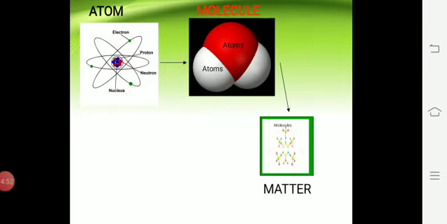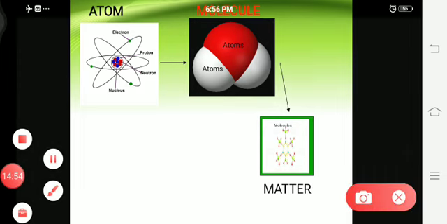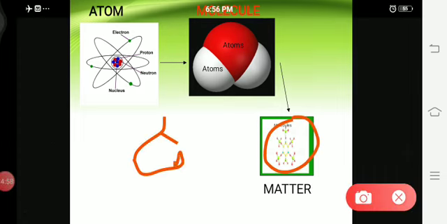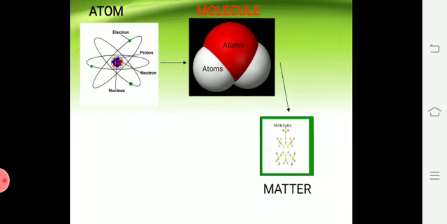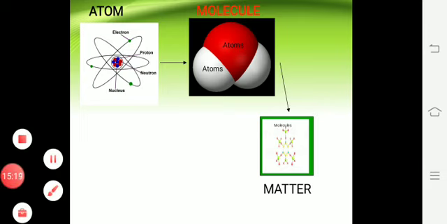These molecules have a structure. Can you see this? So many molecules are joined to form a structure. This is called structure of molecules, and they can be seen in matter, any space or any shape or anything. So all you need to know is a molecule contains many atoms, and in turn it can be seen in matter. So this is the difference between atom and molecule.